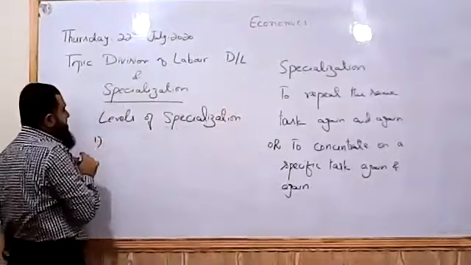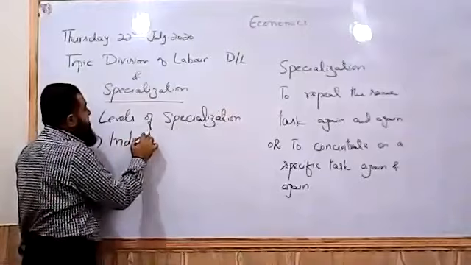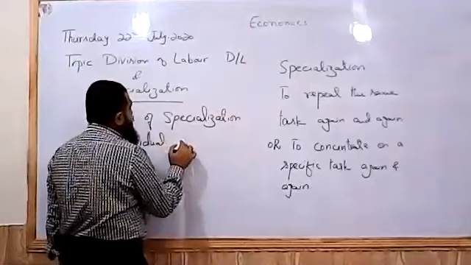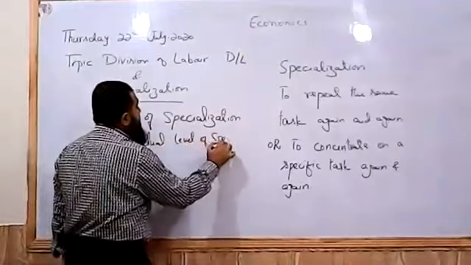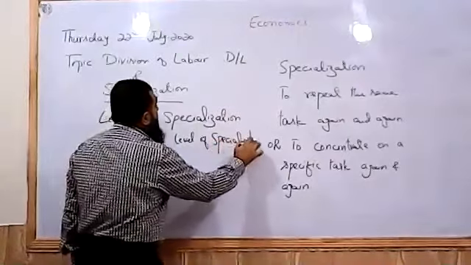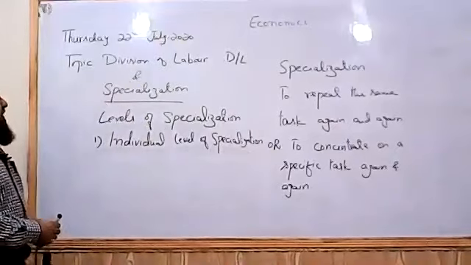There can be three levels. One is called the individual level of specialization. You might have seen this is present in the medical profession.